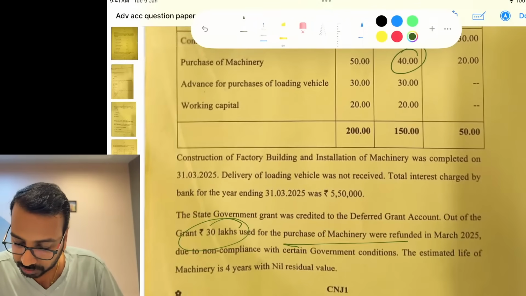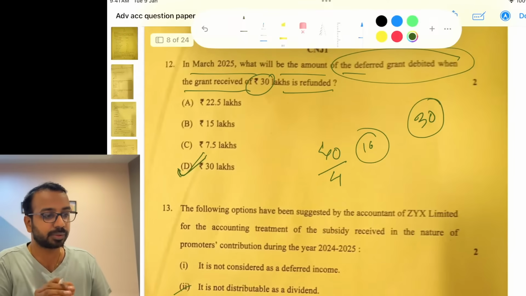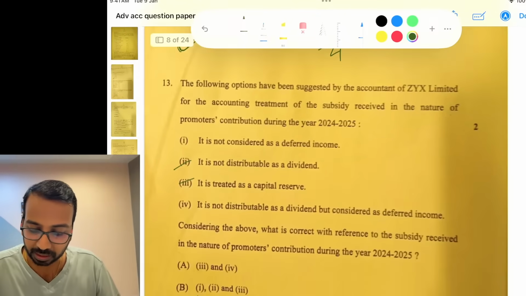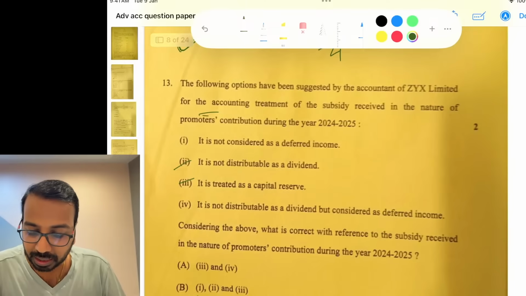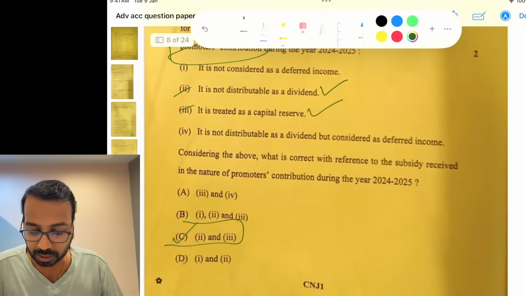30 lakhs was for purchase of machinery was refunded. So when 30 lakhs is refunded, the entire 30 lakhs will be debited to the grant account. Then grant in the nature of promoter's contribution has to be taken to capital reserve. You cannot distribute it. So 2 and 3 is the correct option.